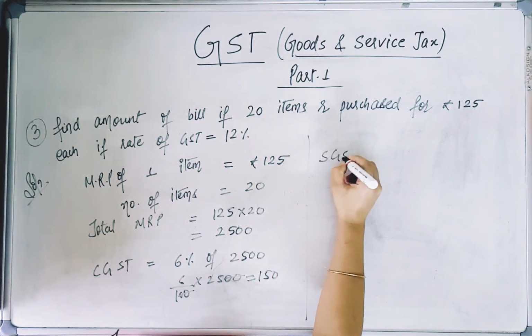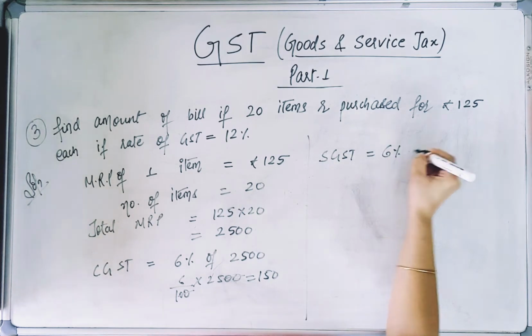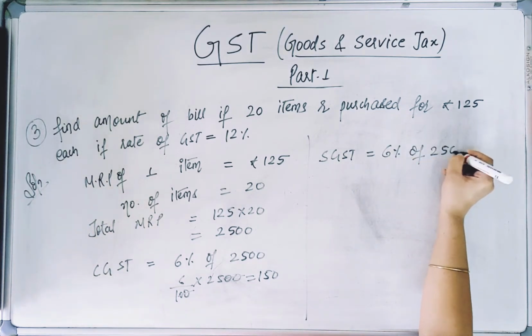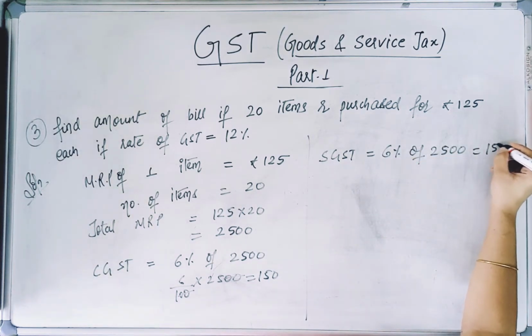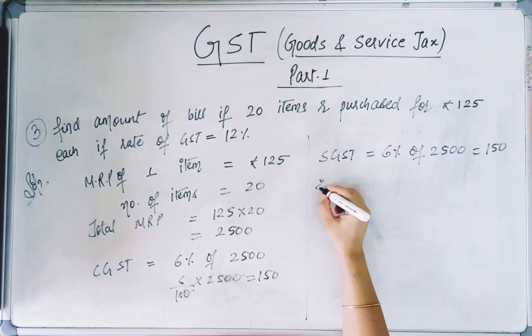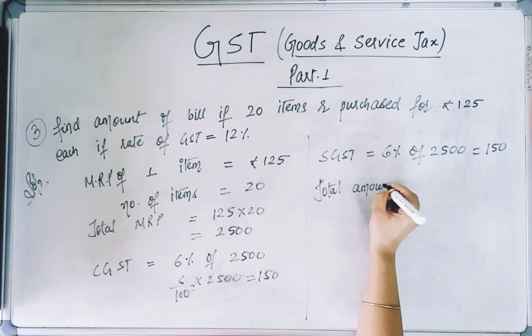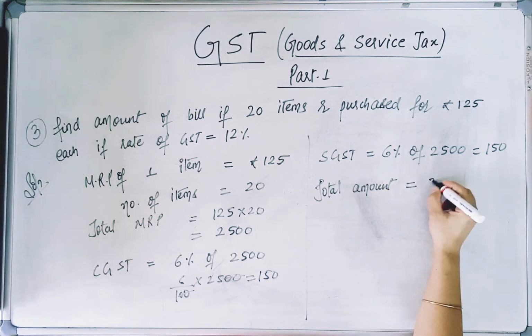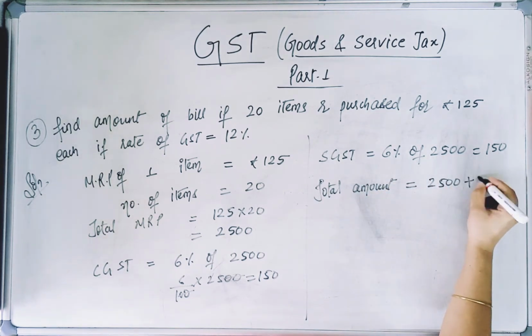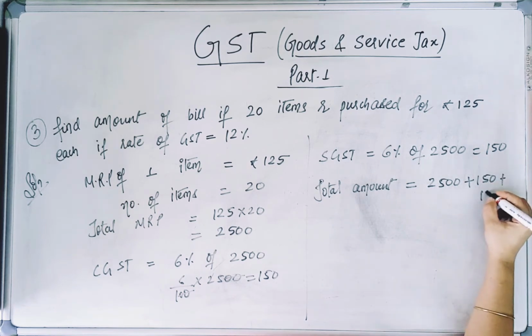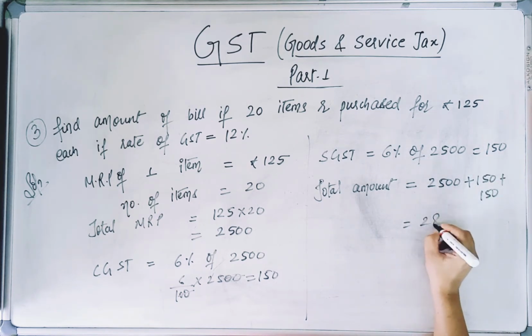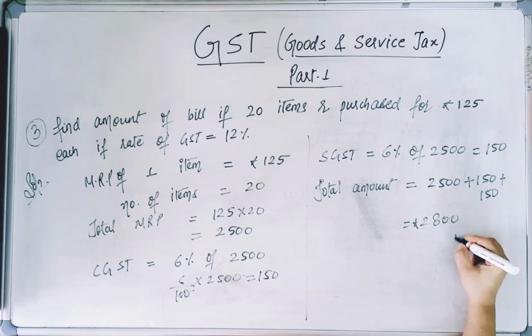Similarly, SGST will be 6% of 2500, so this will also be 150. So the total amount will be 2500 plus 150 plus 150, that is 2800.